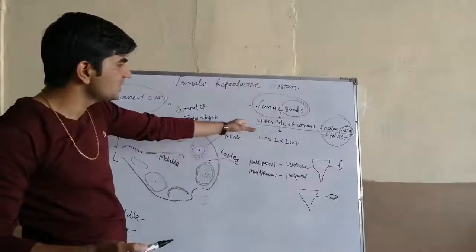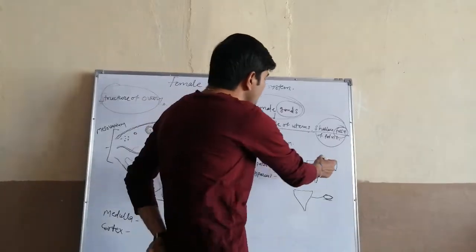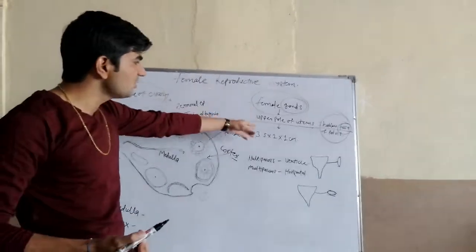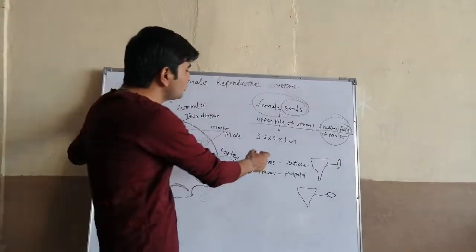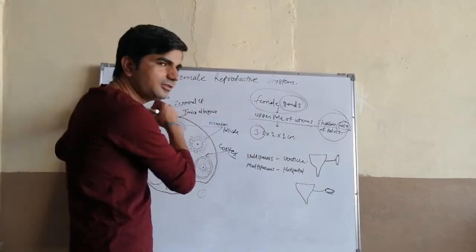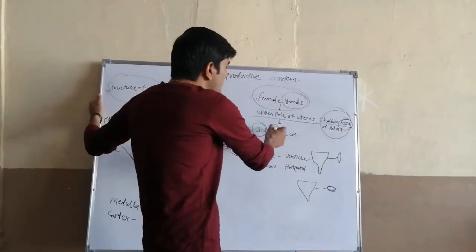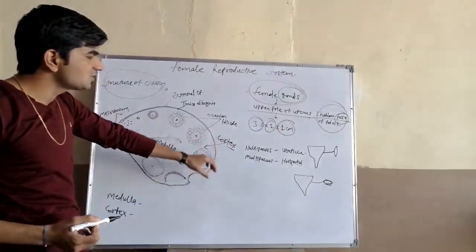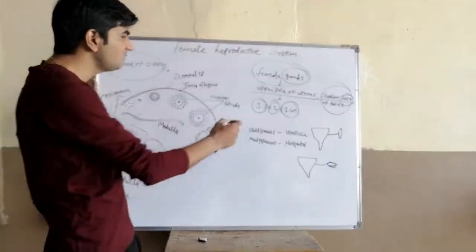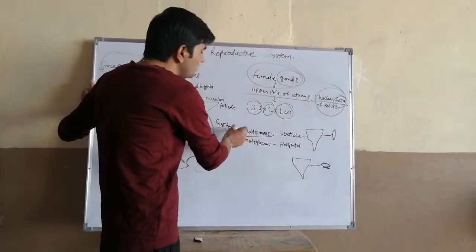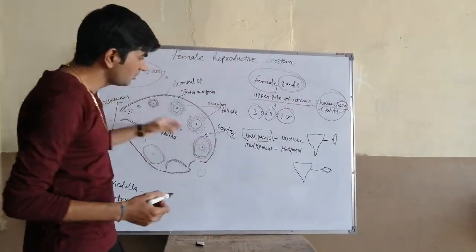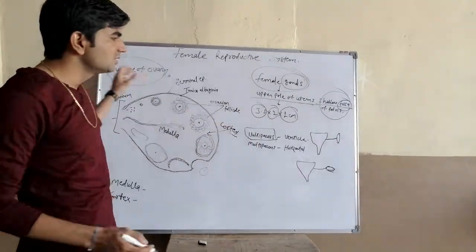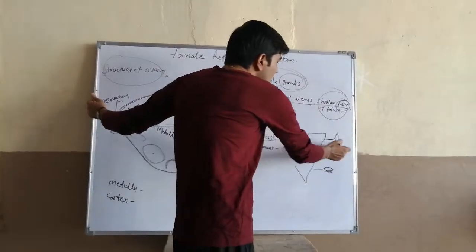And ovaries are attached to the uterus by a ligament known as the ovarian ligament. The measurement of the ovary is approximately 3 to 3.5 centimeters in length, 2 centimeters wide and 1 centimeter in thickness. In nulliparous women, nulliparous means the female who has not yet become pregnant,